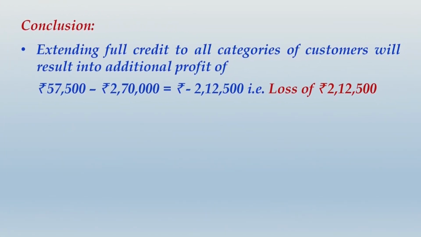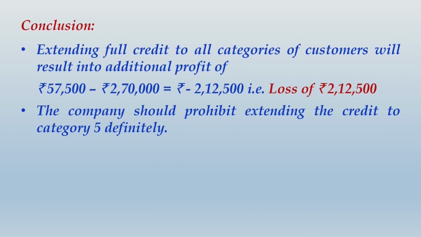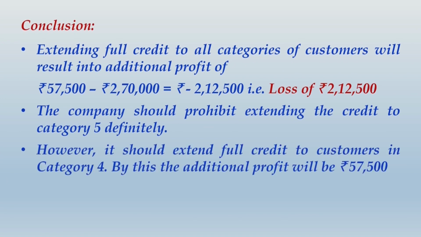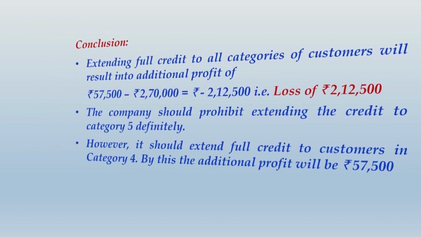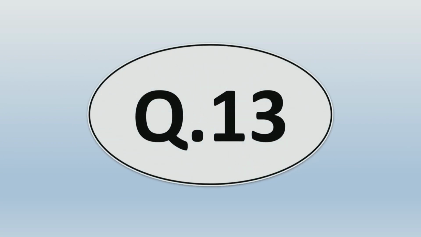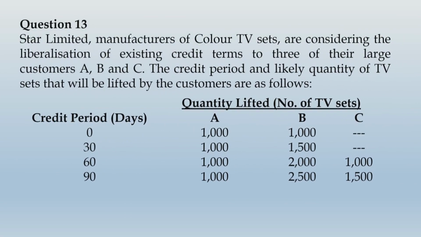And let us write up the remaining part of the conclusion. The company should prohibit extending the credit to category 5 definitely. However, it should extend full credit to customers in category 4. By this, the additional profit will be rupees 57,500. Let us move ahead and take up the next question for practice. That will be question number 13. Let us read this question.